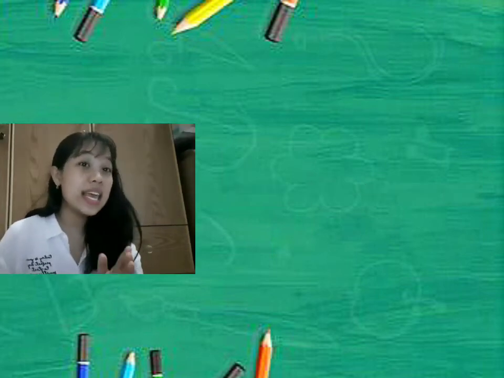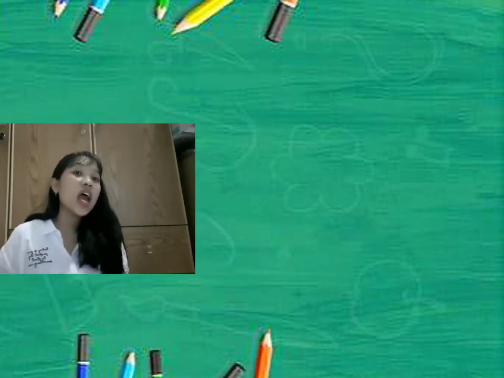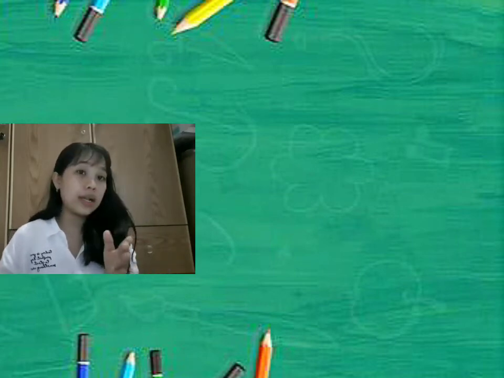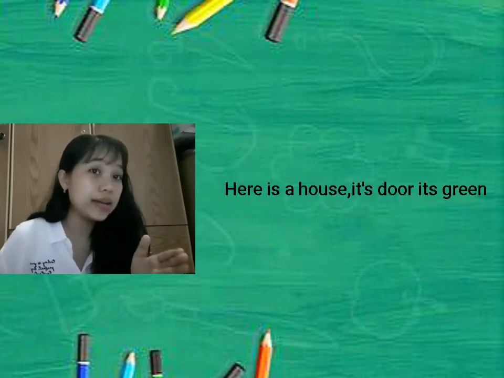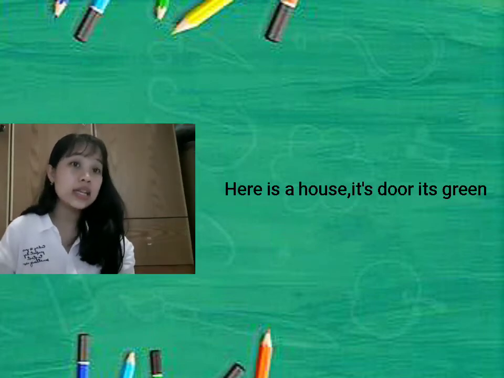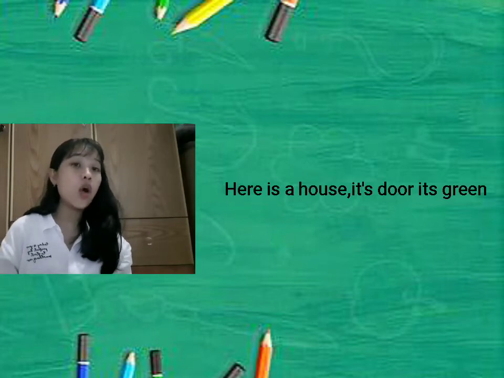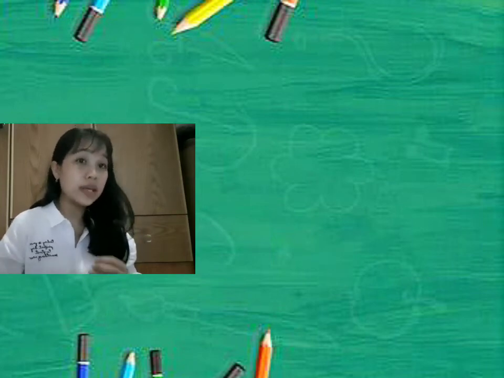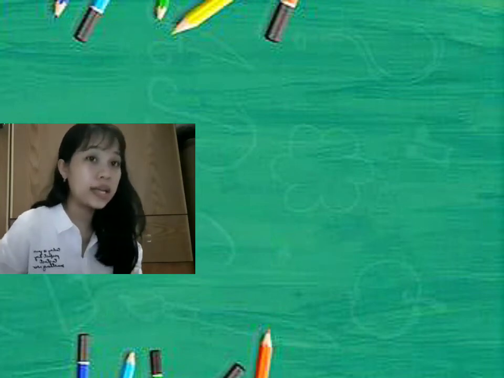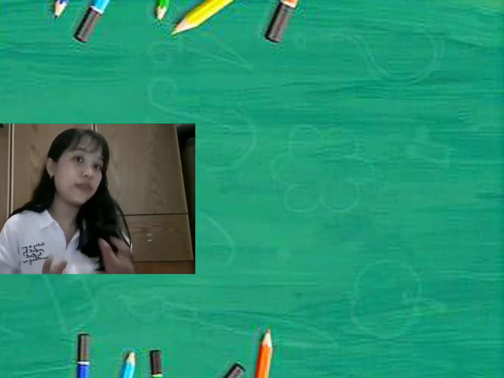Number 4 is its. I will give you an example. Here is a house. Its door is green. Its is third person singular, neuter. And we use its to describe a characteristic of an object or animal. It's is the contraction of it is or it has. They are pronouns but different.